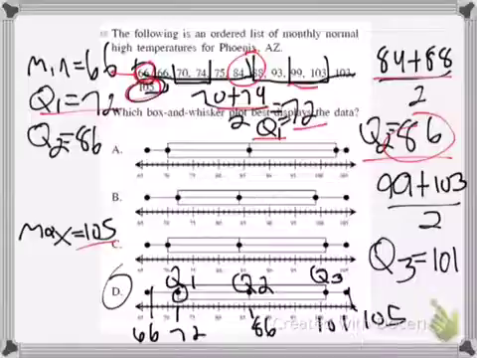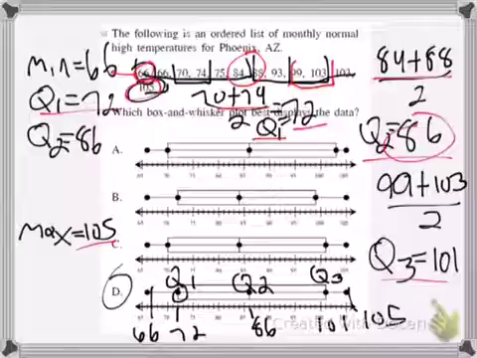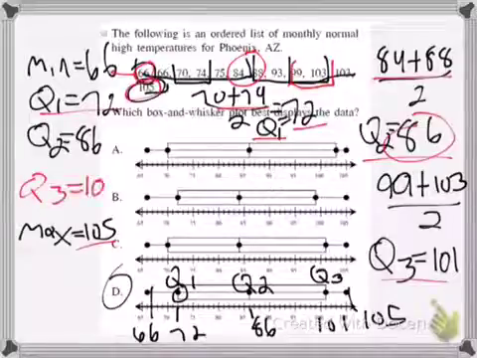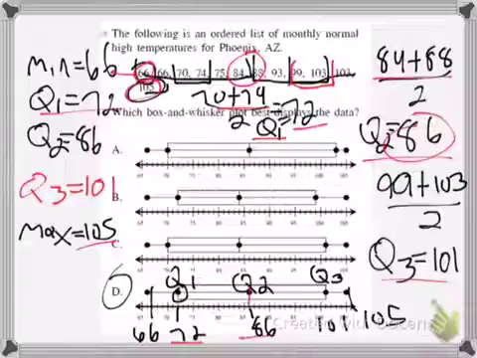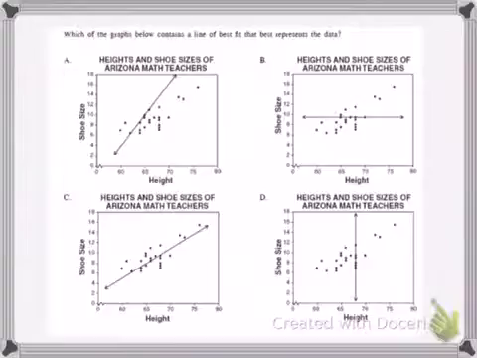Our last one, our Q3, the number in between the upper quartile, is 99 plus 103 divided by 2, which is 101. We'll look here: 72, the line at 86, our box ends at 101, with the maximum and minimum at the ends of our whiskers.